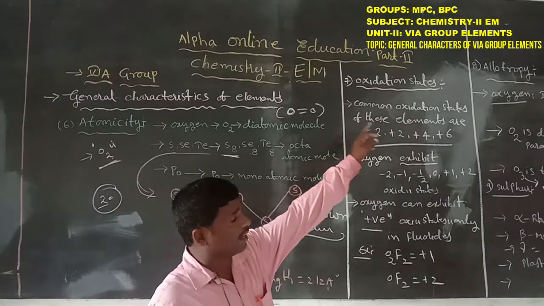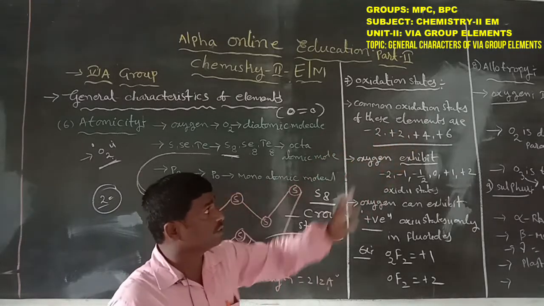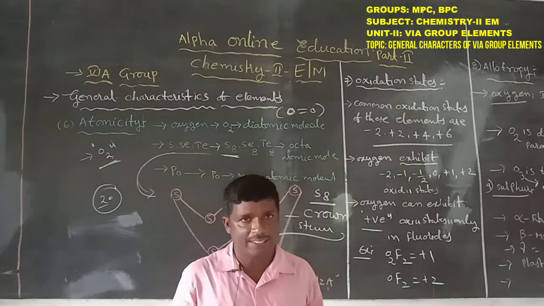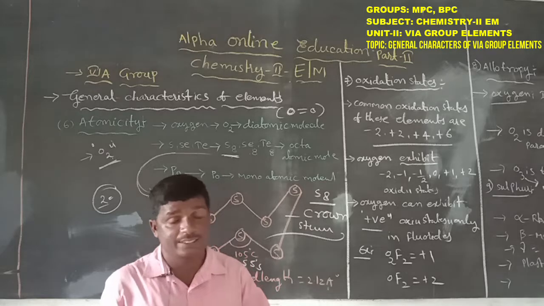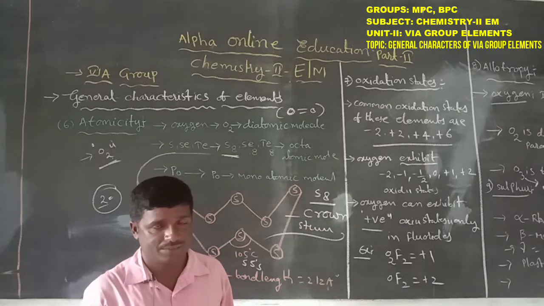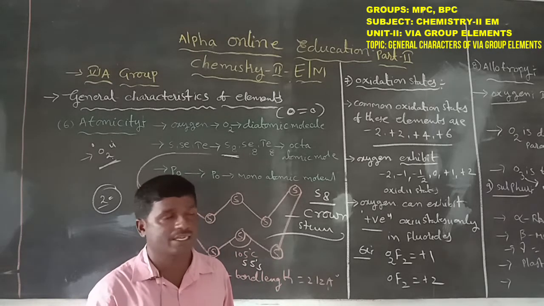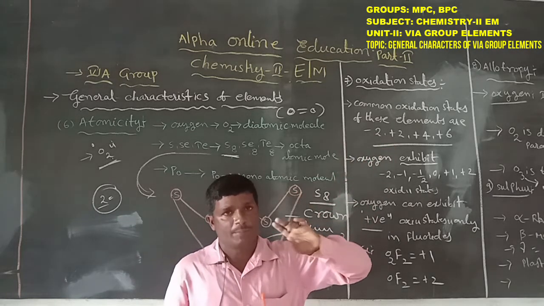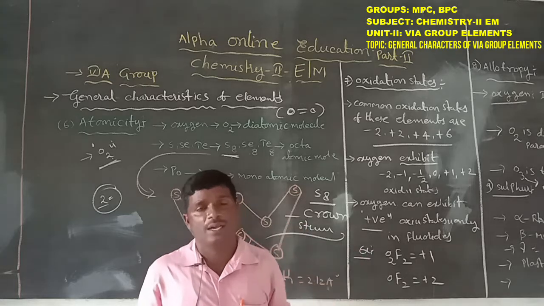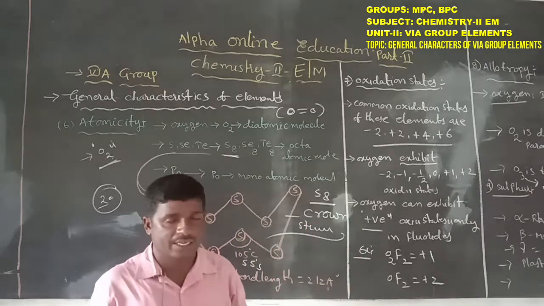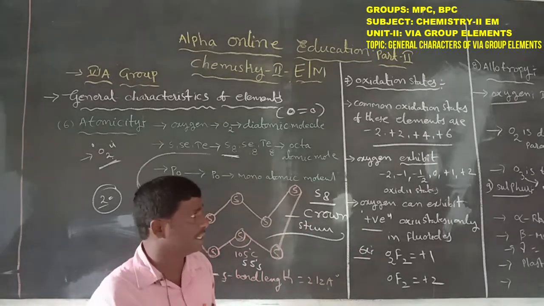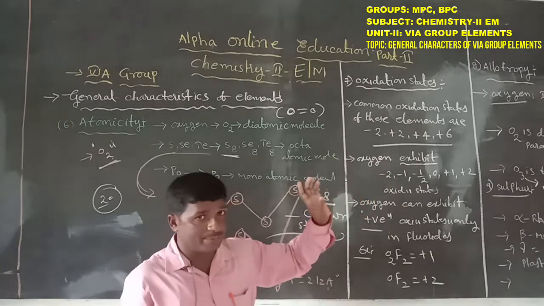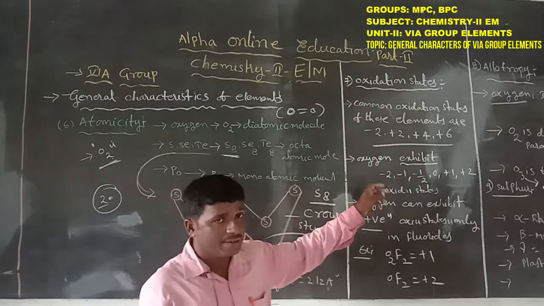The common oxidation states of those elements are -2, +2, +4 and +6. These oxidation states are present in 6A group elements.